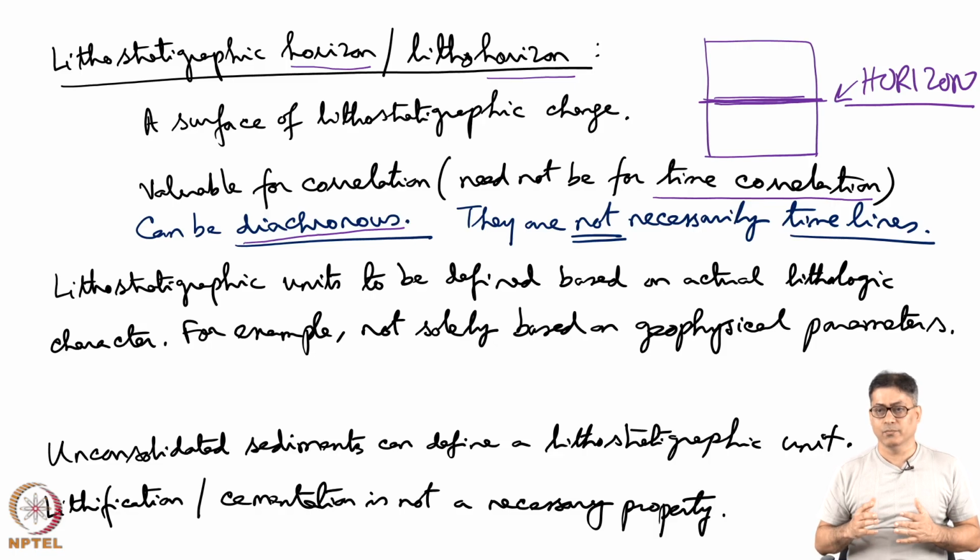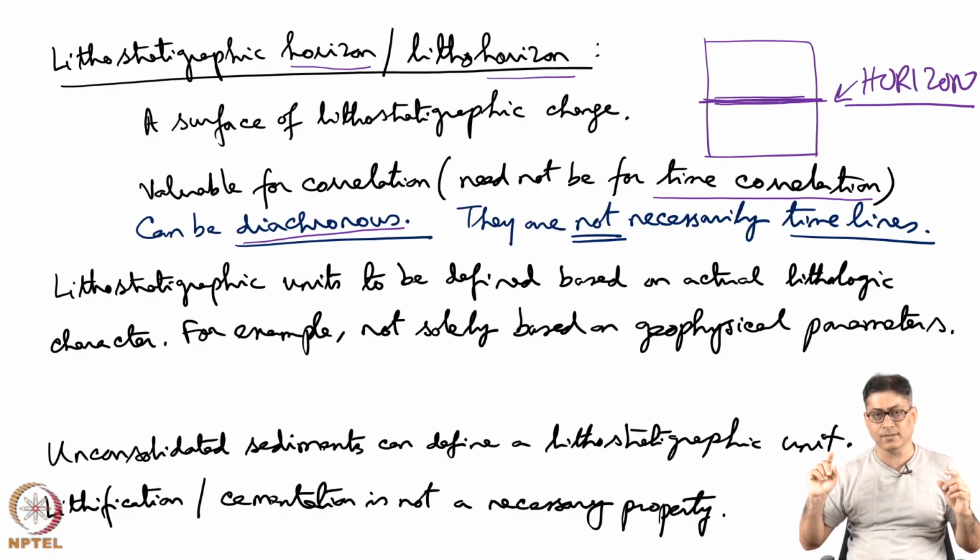It can be required for some practical work, but if we want time-wise correlation, that when layer A was deposited at the same time, what is the layer in the other succession, in that case it is called time parallel correlation, and biostratigraphy and chronostratigraphy become very important.